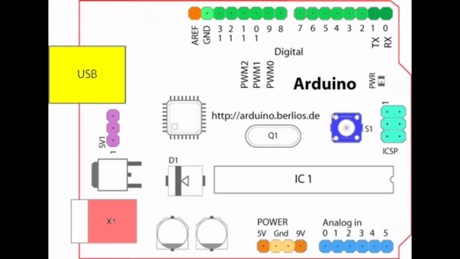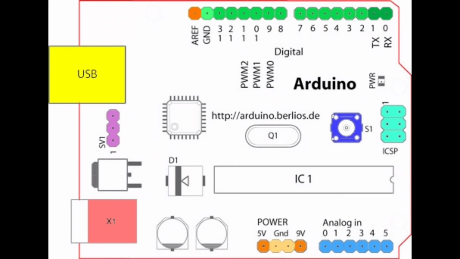This is a regulator IC to convert the 12 volt to a 5 volt supply. These are capacitors of 47 microfarad used for filtering to avoid spikes from the supply.